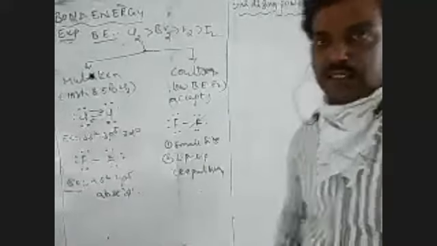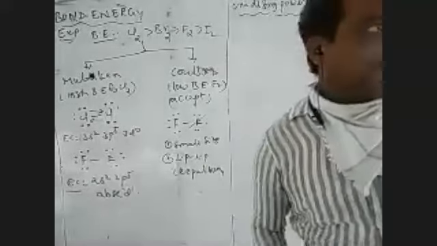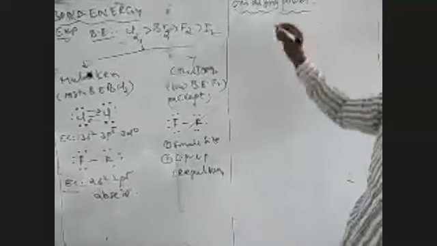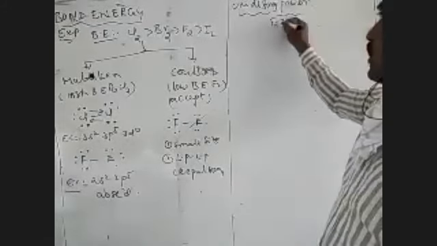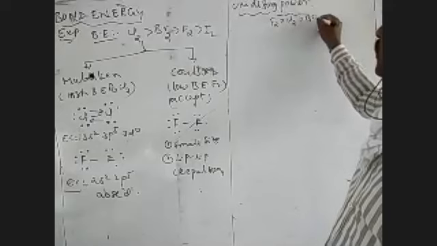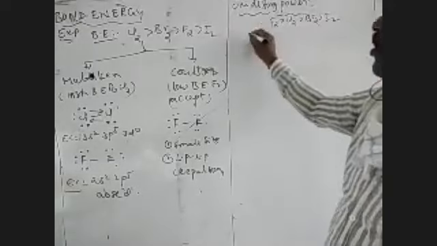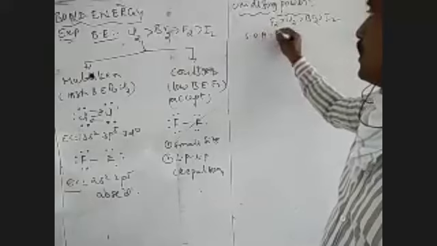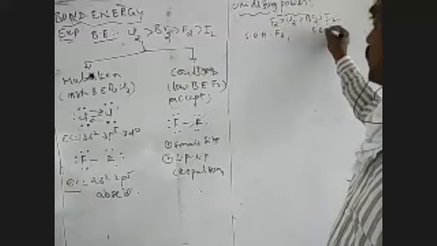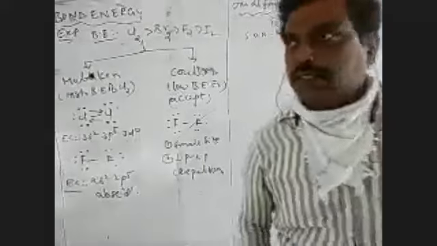Oxidizing power of halogens: F2 is greater than Cl2, which is greater than Br2, which is greater than I2. In the overall periodic table, the strongest oxidizing agent is fluorine, and the strongest reducing agent is lithium, but not cesium.